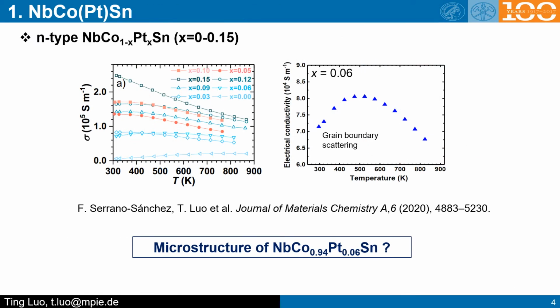We used platinum as the dopant in niobium-cobalt-tin, and we prepared a series of samples with a large composition range of platinum, with x from 0 to 0.15. The thermoelectric performance of this series of samples is published in this paper. Here we will just focus on the one composition, which has x equal to 0.06.